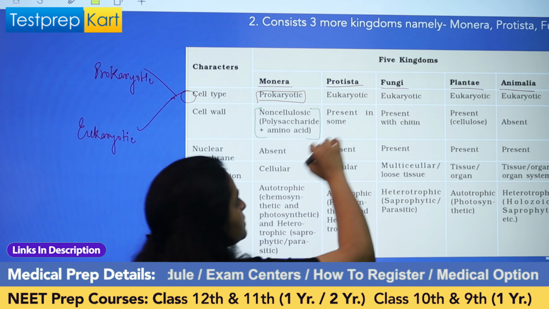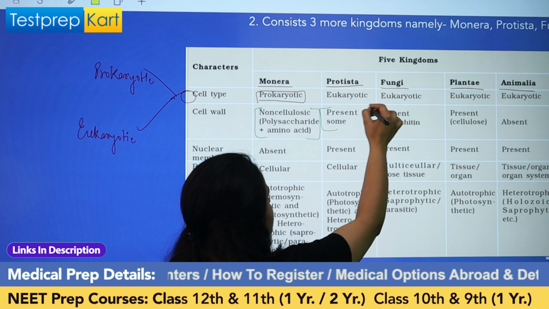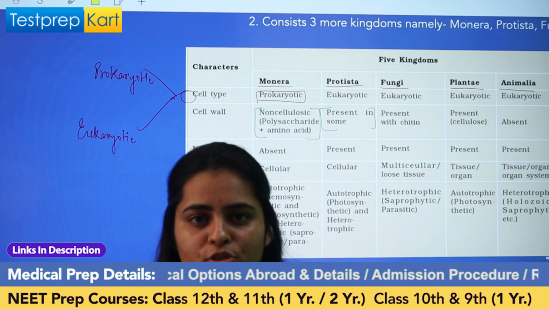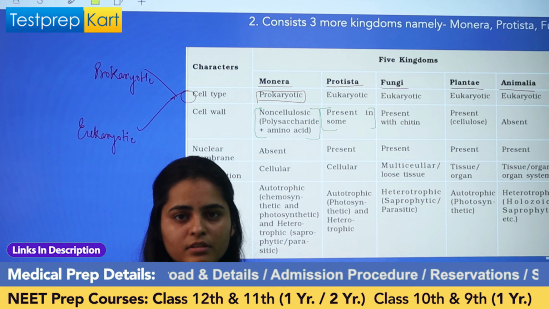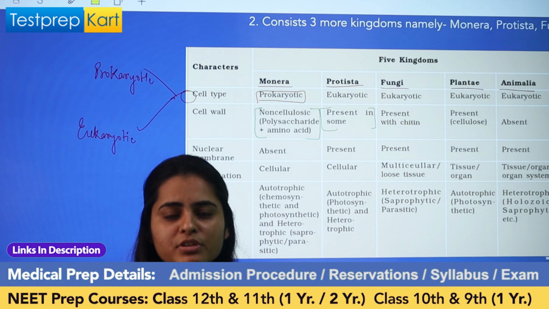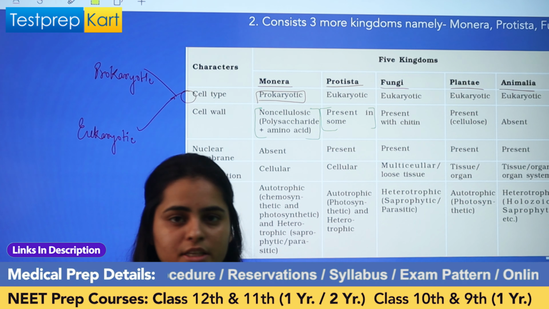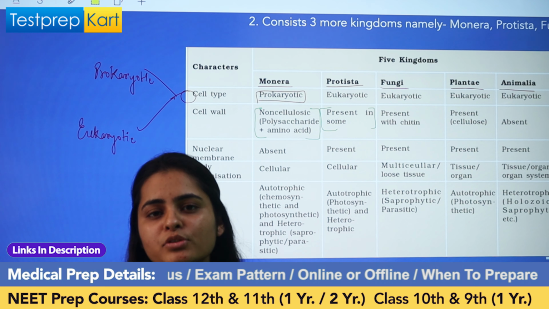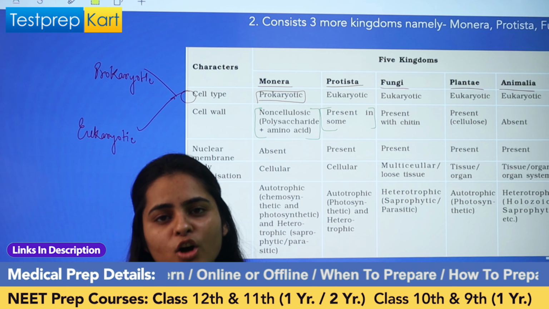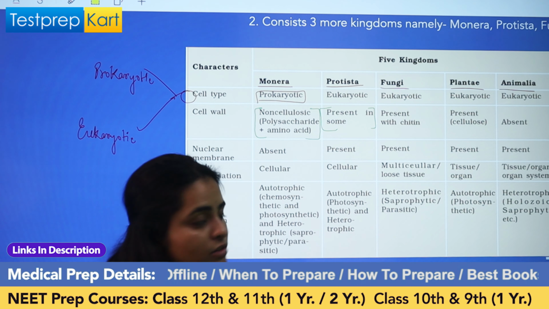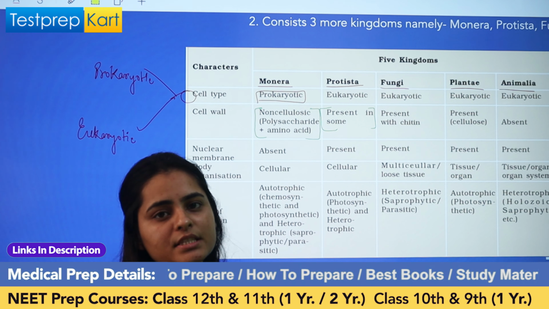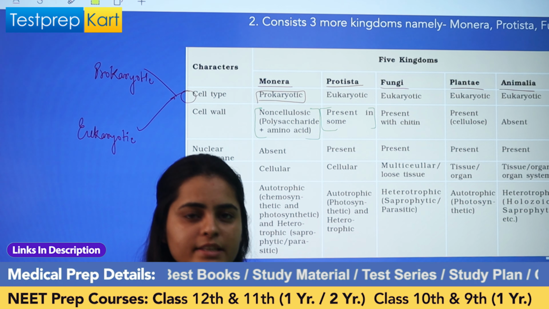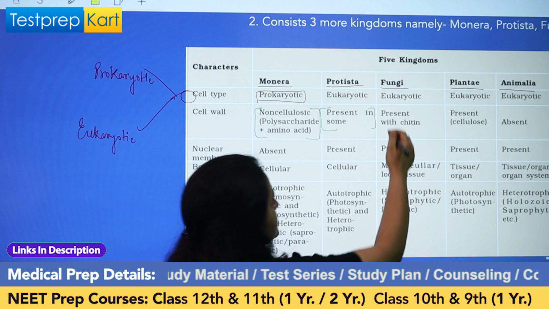Then we come to kingdom Protista. In kingdom Protista, we have different categories, right? When we deal with kingdom Protista, we will have a differentiation table in which different classes of kingdom Protista will be there, right? So in that case, you will learn that different types of protists have different composition of cell wall, right? So yes, cell wall is present, but there is difference in composition, and some members of kingdom Protista may not have cell wall, right? The other kingdom is kingdom Fungi.